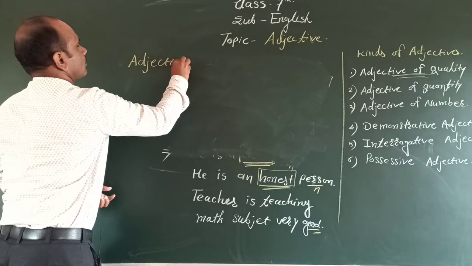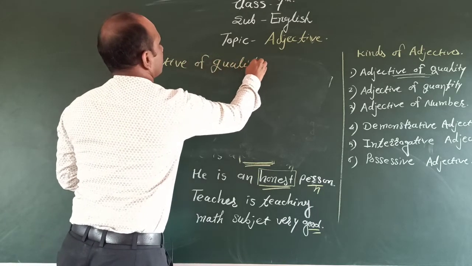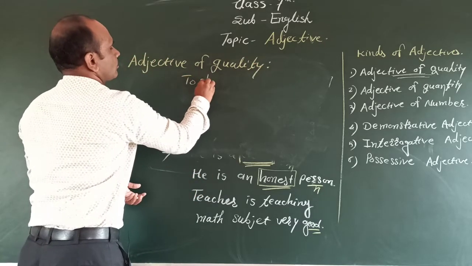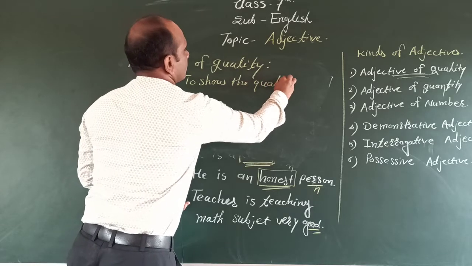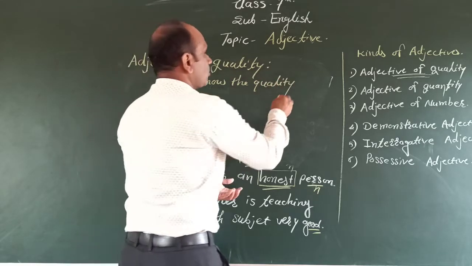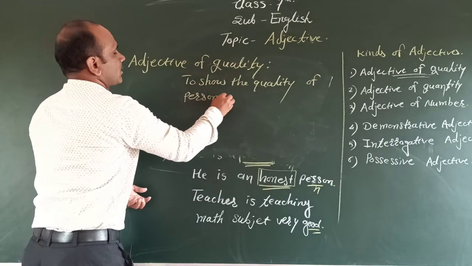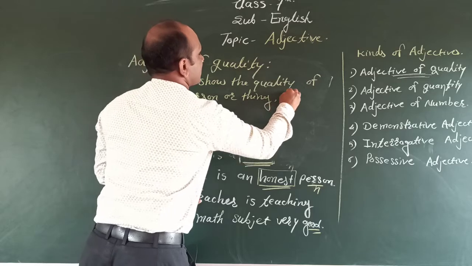Adjective of quality shows the quality of a person, things or places.